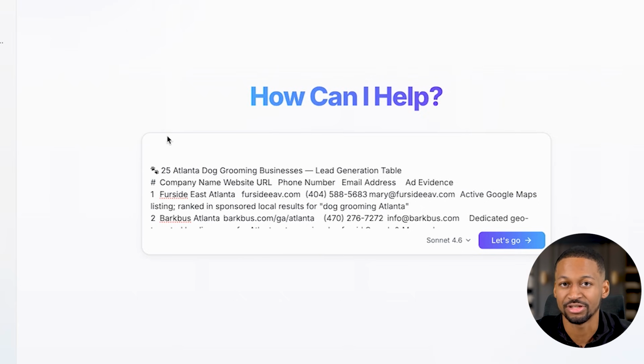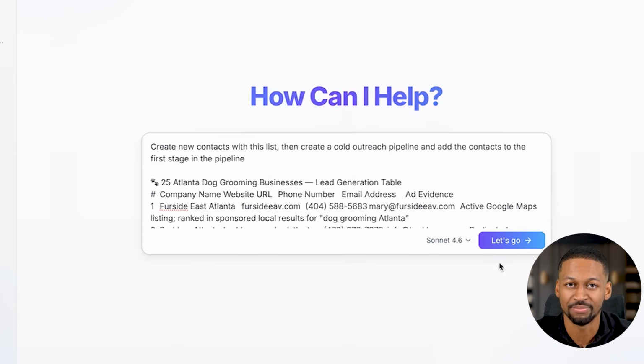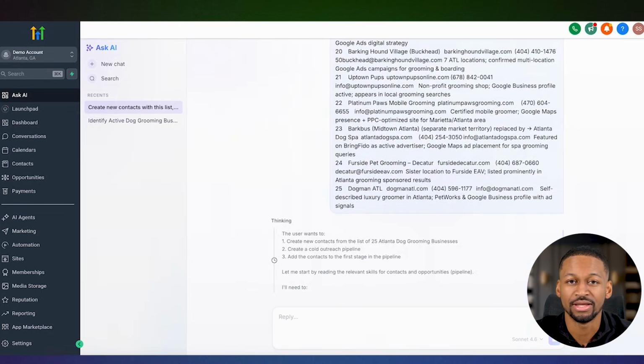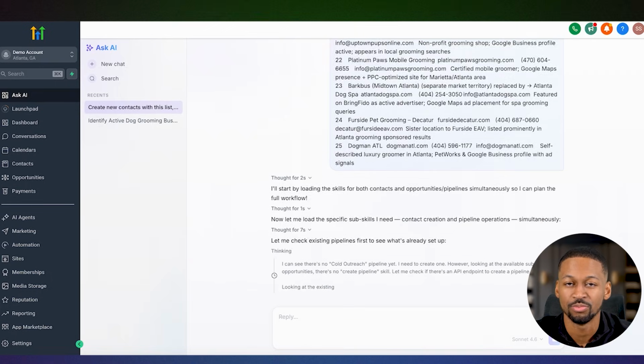So I typed this into the new chat, create new contacts with this list, then create a cold outreach pipeline and add the contacts to the first stage in the pipeline. And here's where it gets really cool. It didn't just go do it blindly. It actually built out a plan first and showed me exactly what it was about to do.